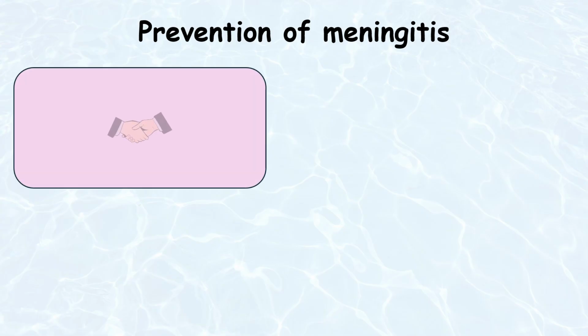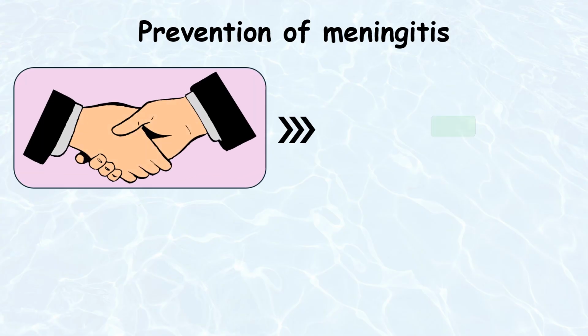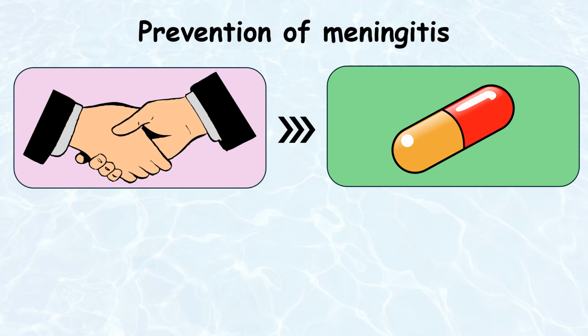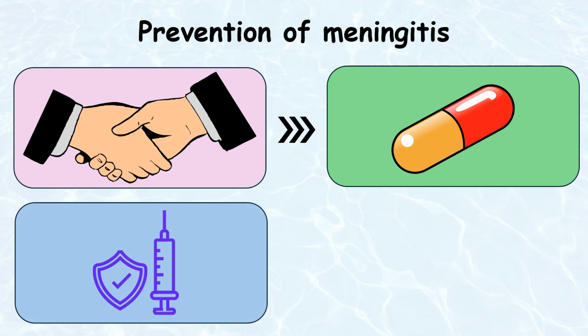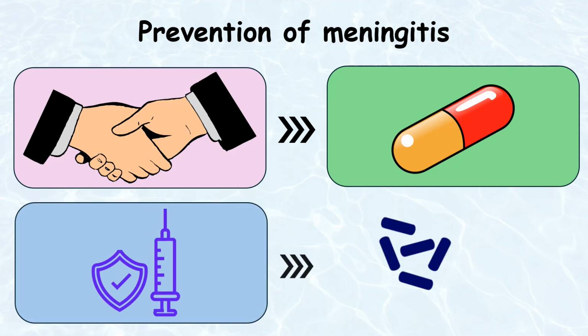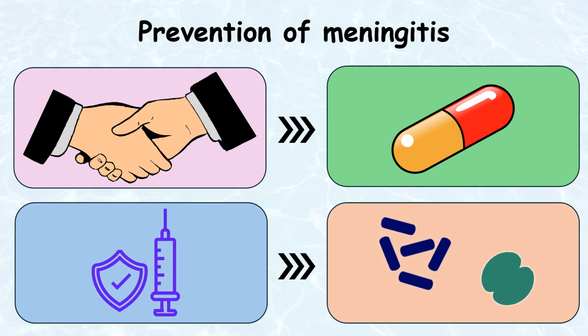Depending on the pathogen, prevention varies for each type of meningitis, but in the case of meningococcal meningitis, antibiotics are recommended after contact between a healthy person and an infected person.